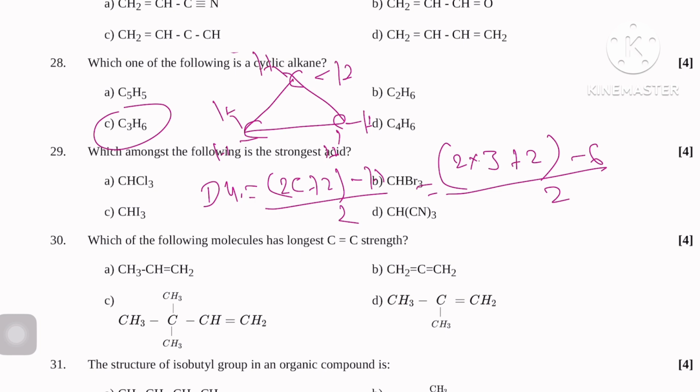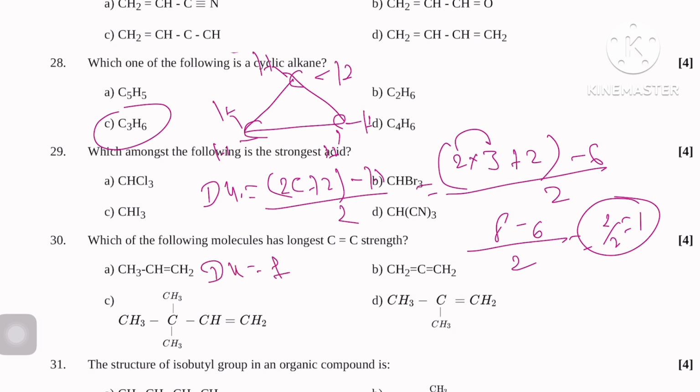So 2 into 3 is 6, plus 2 is 8, minus 6, by 2. So 2 by 2 is 1. If DU equals 1, I told you, then one double bond or a ring.